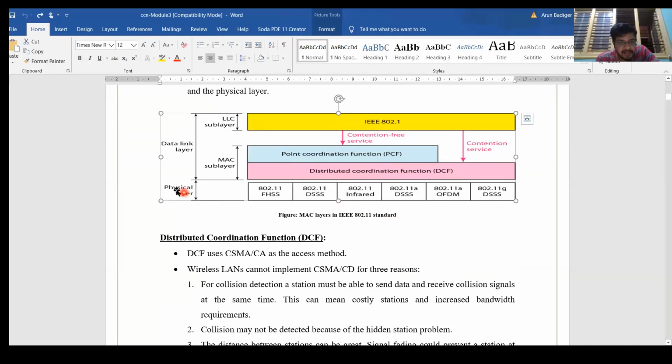Clearly observe this diagram. In the physical layer, we have many sub options. One is FHSS, DSSS, infrared, then OFDM, 802.11a, and 802.11g. That means different versions of Wi-Fi are available. FHSS stands for frequency hopping, if you have studied communication modulation techniques. There is frequency hopping, direct sequence spread spectrum, infrared, orthogonal frequency division multiplexing, OFDM, and 802.11a is one frequency band and 11g is another frequency band.